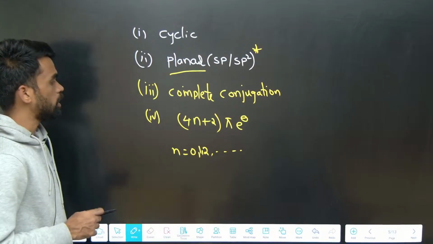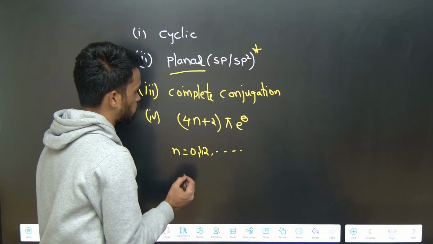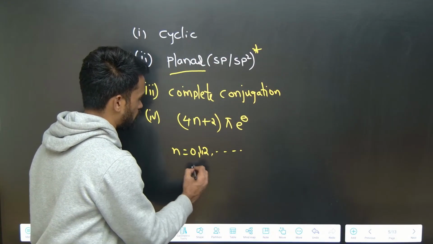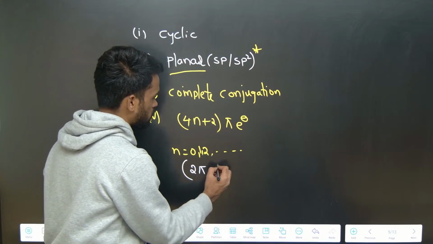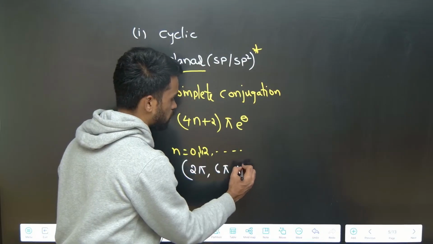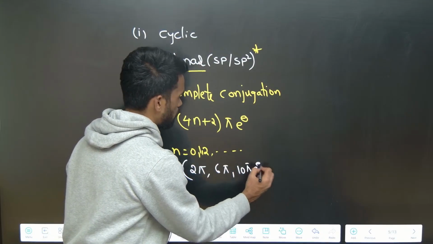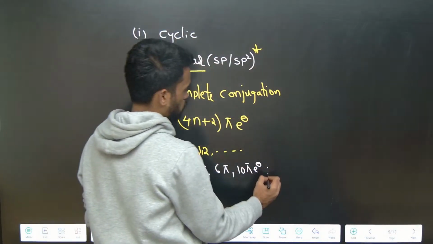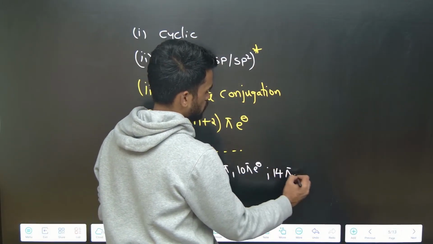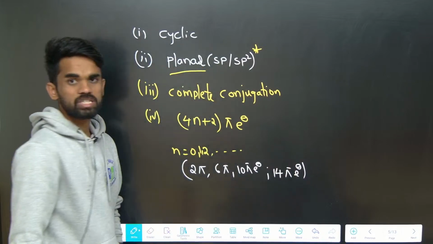If n equals 0, you get 2 pi electrons. So 2 pi electrons, 6 pi electrons, 10 pi electrons, or 14 pi electrons are aromatic numbers. Species containing these numbers are aromatic.